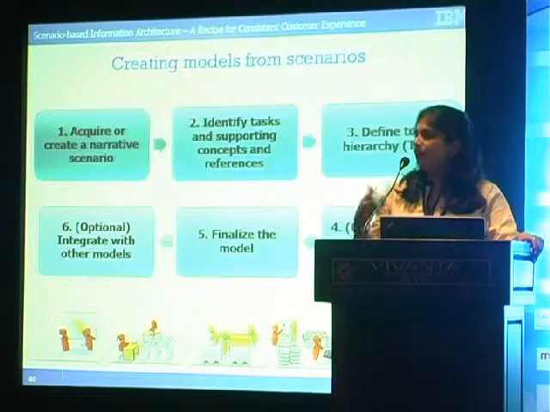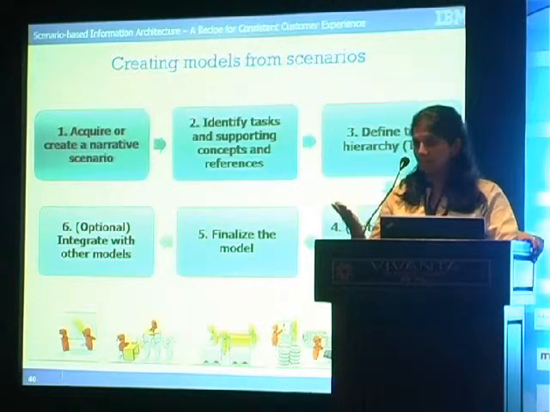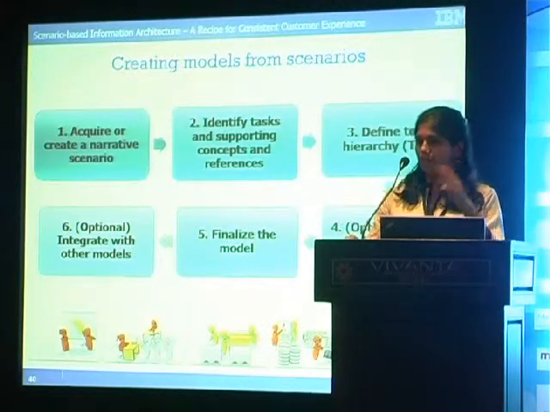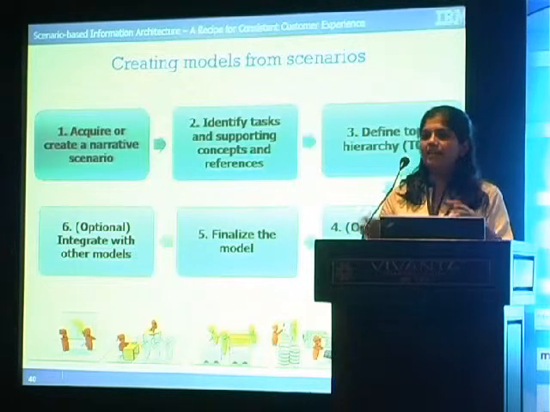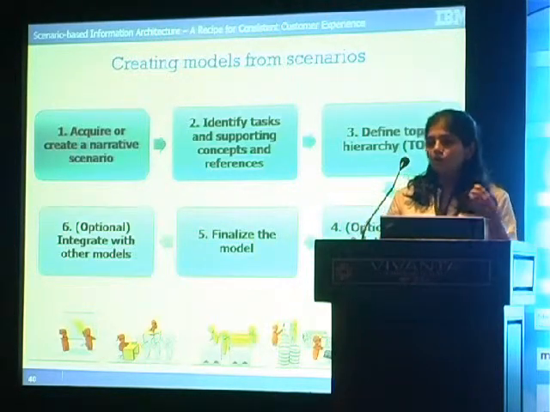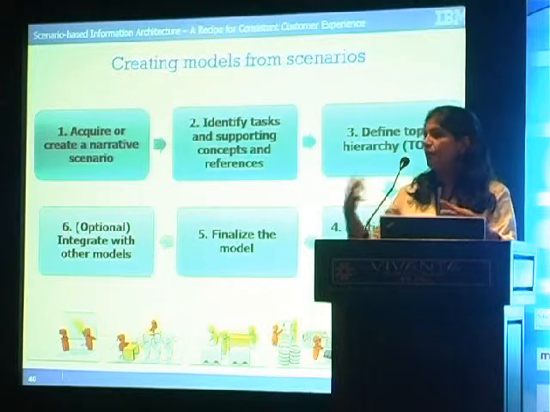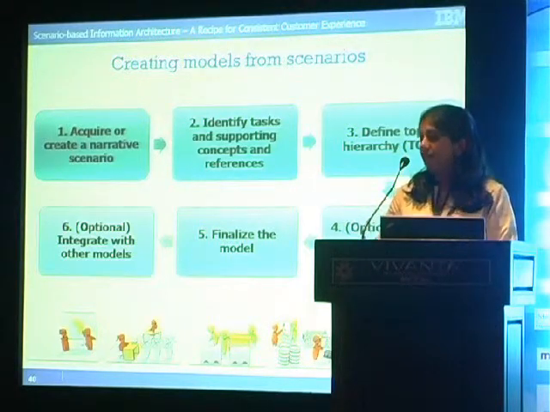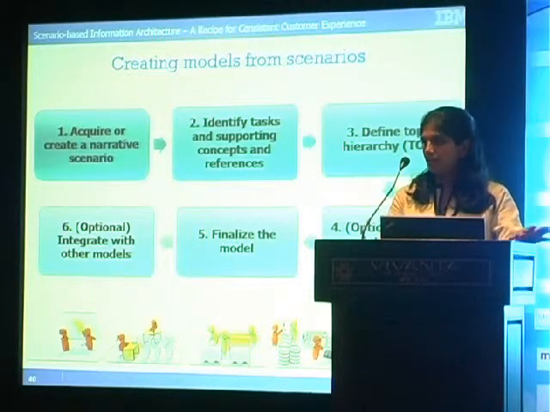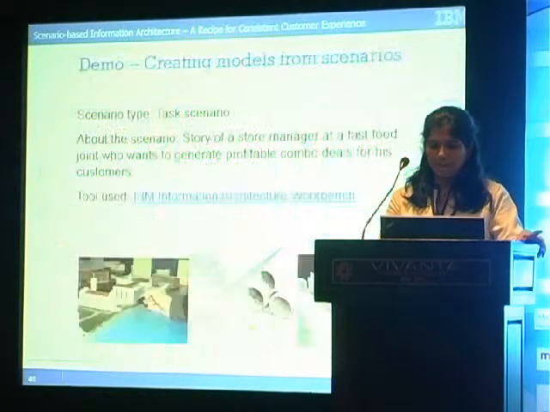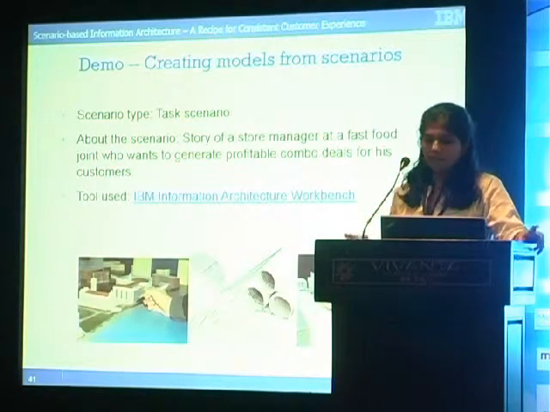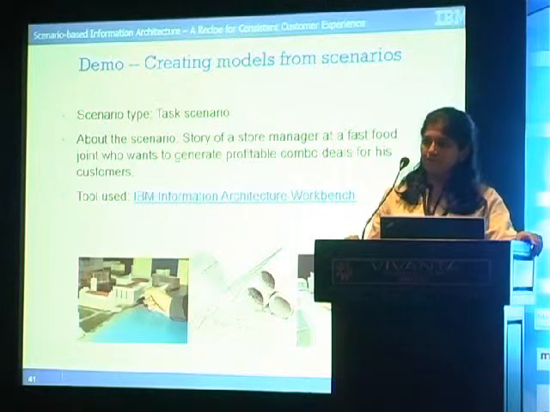You may have other relationships that you would want to give. You finalize your model and finally integrate it with other models. You would create multiple scenarios and therefore multiple models which you would want to integrate for your final information architecture of your product.